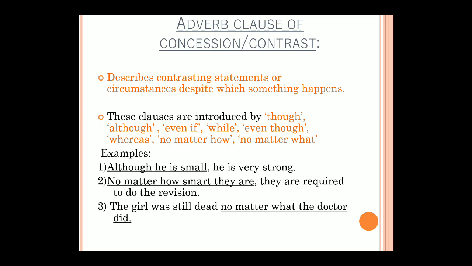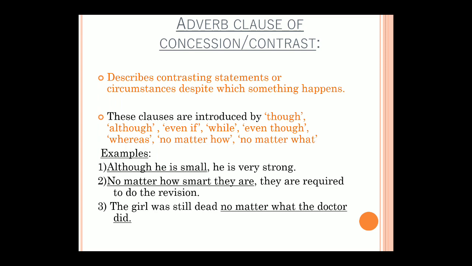Then adverb clause of concession or contrast. Contrast in the sense that two contrasting, opposite statements are given. How are you going to identify it, students? By looking at these words: though, although, even if, while, even though, whereas, no matter how, or no matter what. These conjunctions state an adverb clause of concession. Now, opposite ideas: although he is small, he is very strong. So although begins with a conjunction.